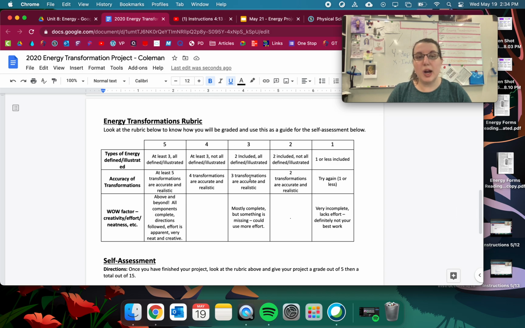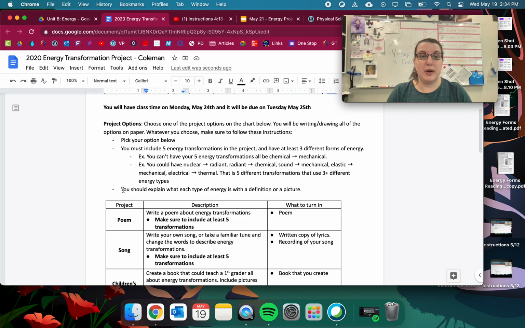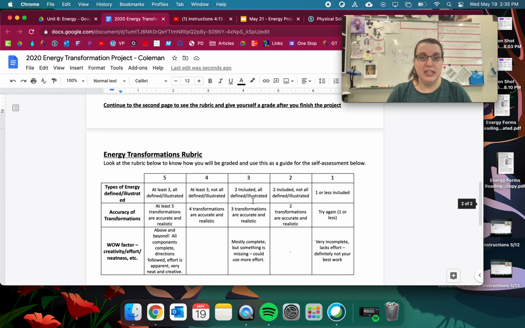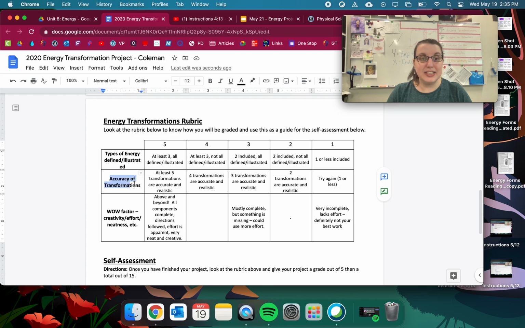So first off, this is our rubric. So it's going to be out of 15 points. So for types of energies defined and illustrated, you have at least 3 types of energy. All are defined or illustrated. Illustrated means that there's a picture. And that refers to this part up here. Explain what each type of energy is with a definition or picture. And then accuracy of transformations. So you have at least 5 transformations and they're accurate and realistic.